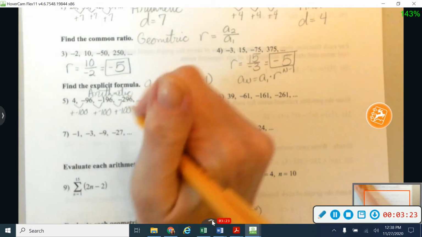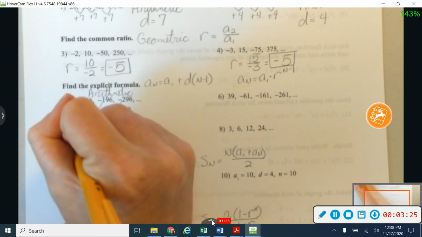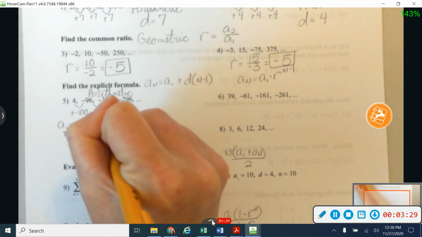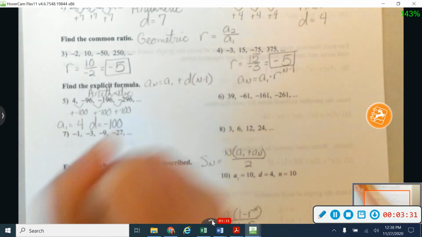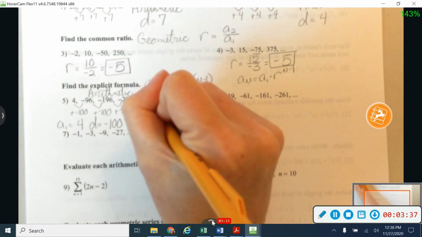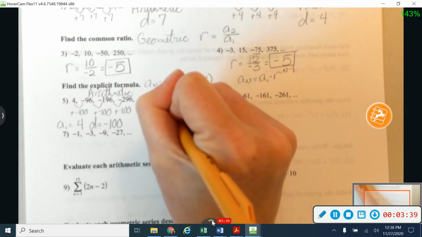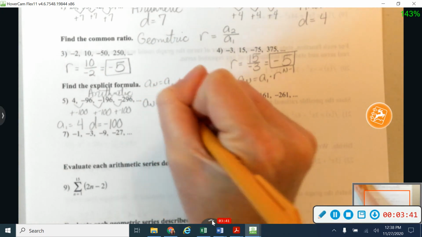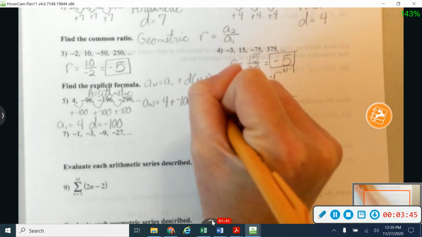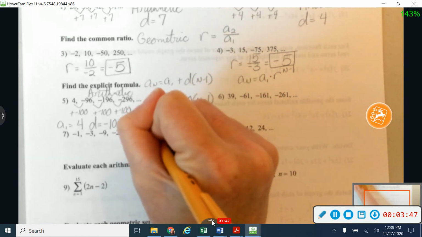All right, so my a sub 1 is going to be my first term that I'm given, which is 4. And my common difference is going to be that number that we're adding each time, which again I'm going to call negative 100 instead of talking about subtracting. So a sub n is equal to a sub 1, 4, plus my common difference, negative 100 times n minus 1. And then we'll just make this a little bit neater.